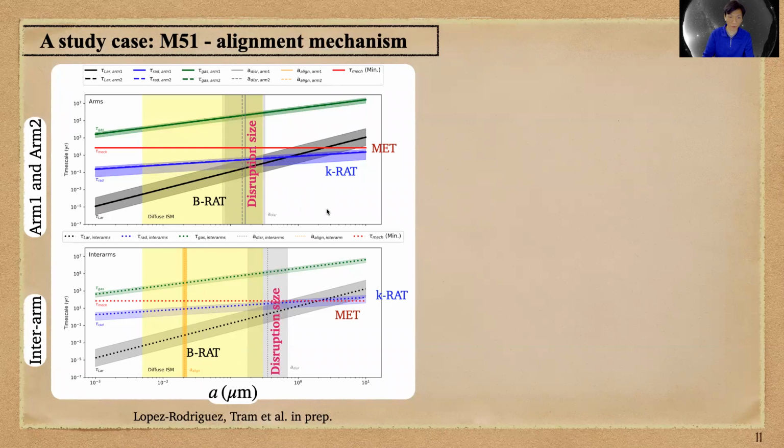But when we turn on the RATD mechanism, the maximum grain size is determined. The disruption occurs in both arm and interarm regions, but the disruption affects more effectively in the arms than in the interarms. So you can see here the relative position of the disruption size determined by the vertical line.